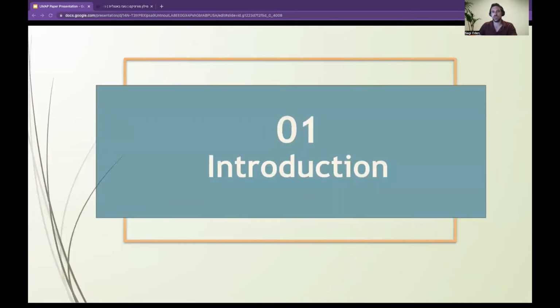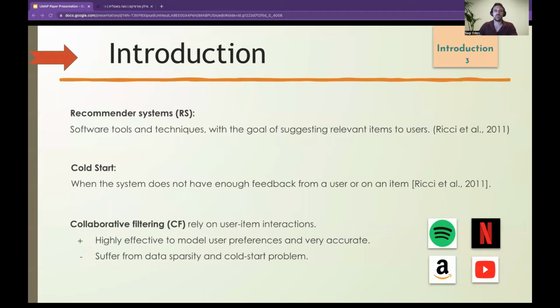So let's dive into the introduction. I'm going to briefly review a few concepts for a better understanding of the research. Recommendation systems are software tools and techniques with the goal of suggesting relevant items to users. It can either be to solve the rating prediction task or ranking tasks like top recommendations.